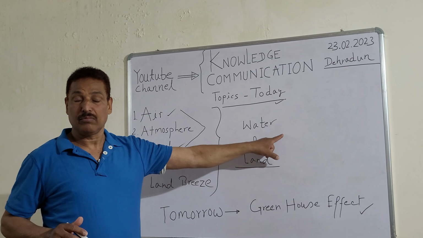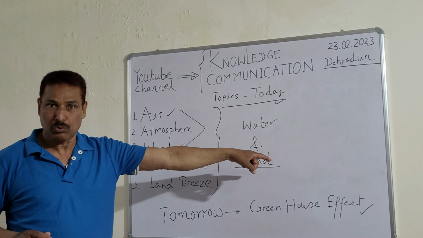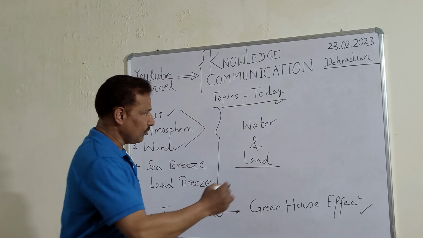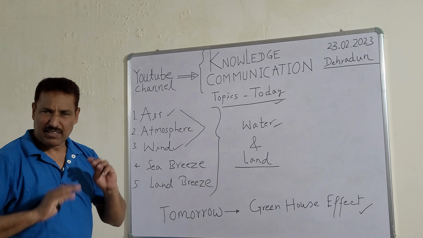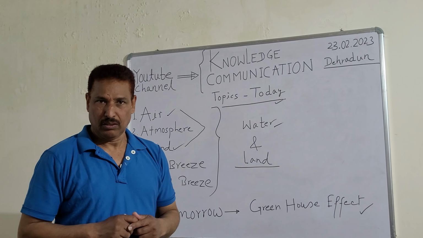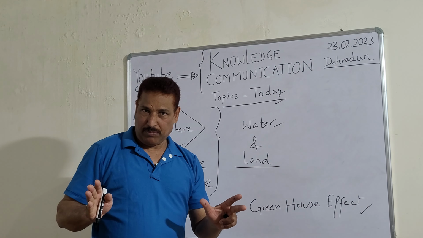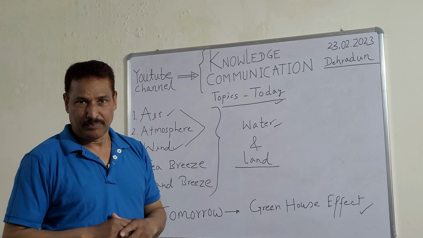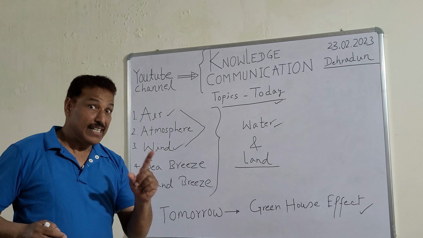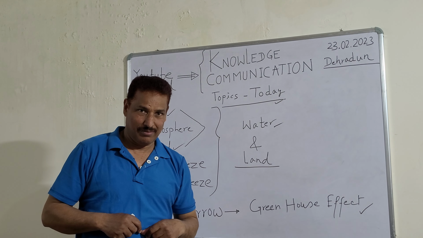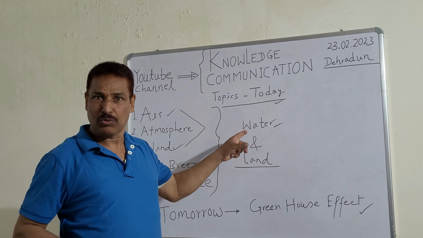And why I am describing these things, whichever cools fast and whichever cools slow, is because these properties are associated with the sea breeze and land breeze. What happens actually when it is daytime? Sun is there. What happens? Sun heats up the land as well as sea water. As I said earlier, land heats up fast. Water heats up gradually, slowly in comparison to the land.